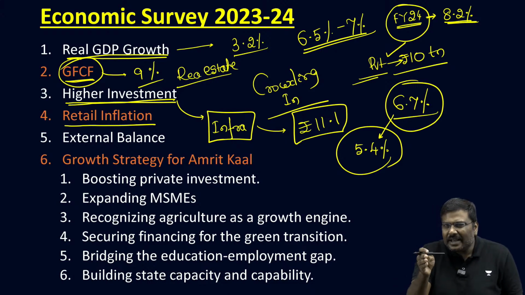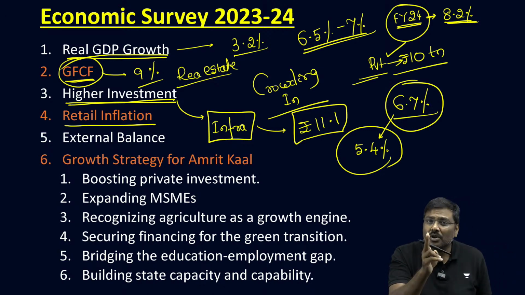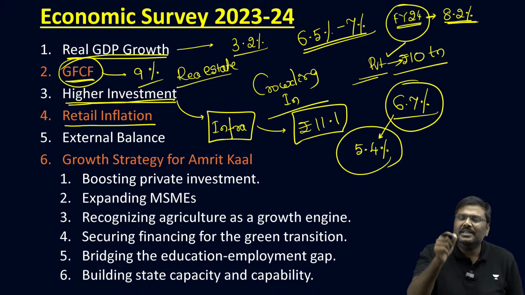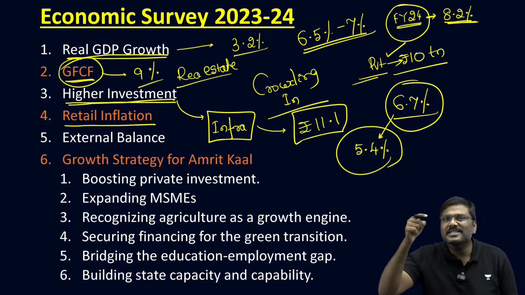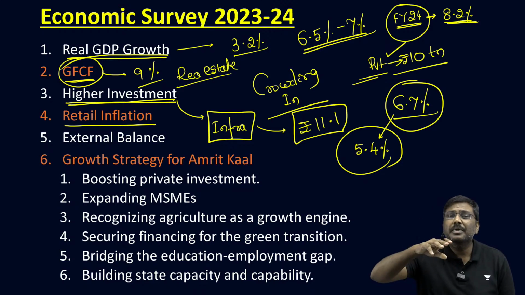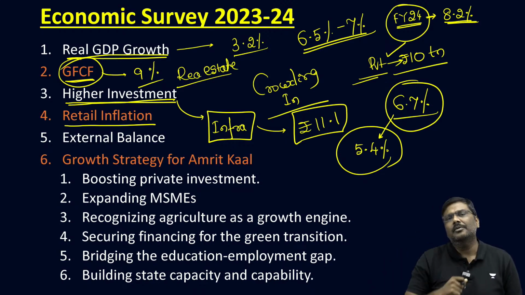In those states where the inflation rate has actually gone up, it is on account of the disruption caused by monsoon, disruption in the supply of agriculture commodities because of unseasonal rainfall.